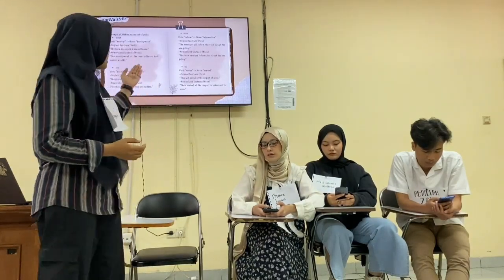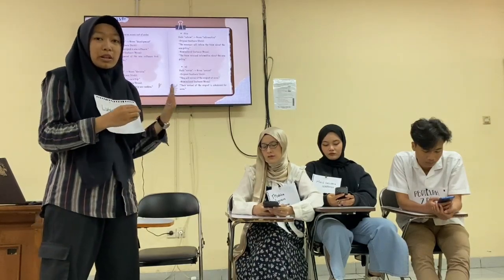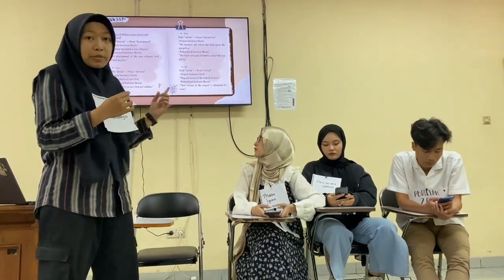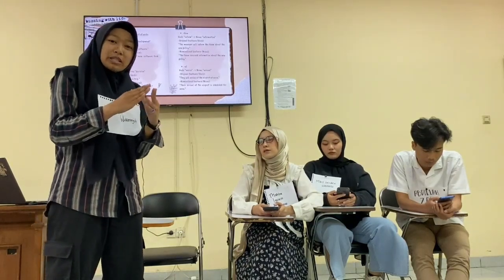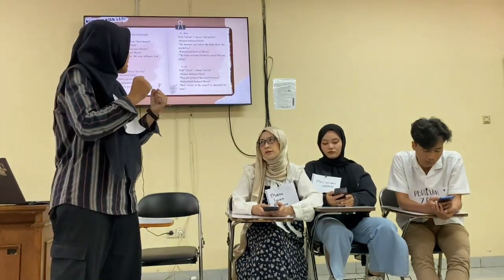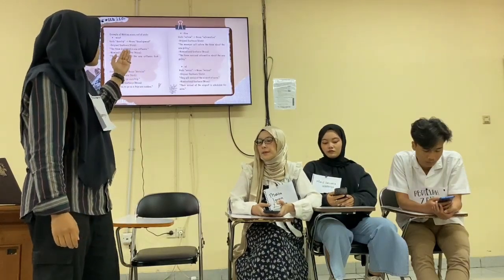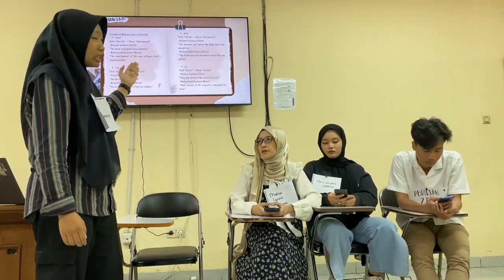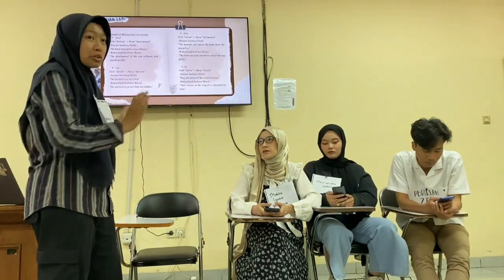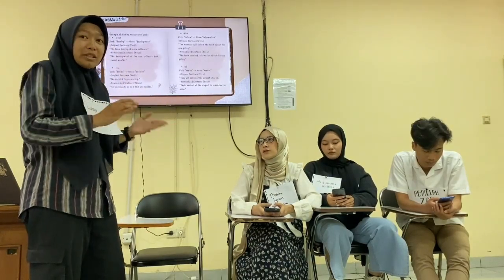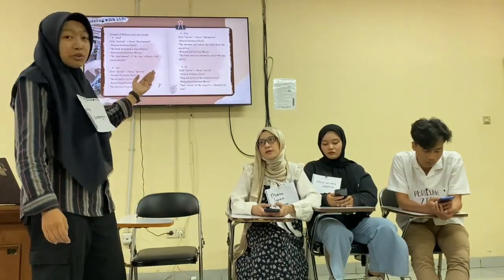Then the third one is -ation. For example, the word inform is the verb form, and the noun form is information. The original sentence: the manager will inform the team about the new policy. Inform here is a verb. Nominalized: the team received information about the new policy.